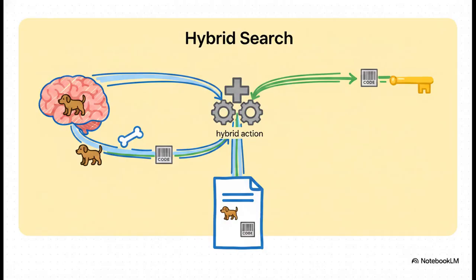Another really powerful upgrade is something called hybrid search. This combines two different ways of looking for things. You have semantic search, which, as we said, is amazing at understanding your intent. But you also have old school keyword search, which is perfect for finding exact matches, like a specific person's name or product code. Hybrid search does both at the same time, giving you the absolute best of both worlds.